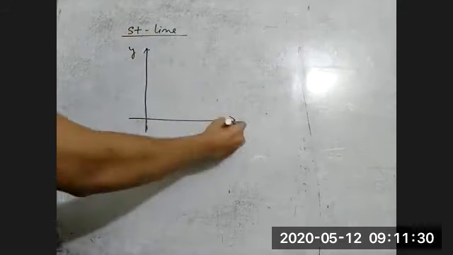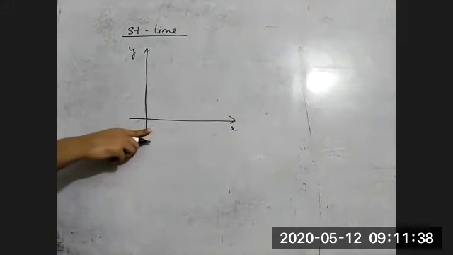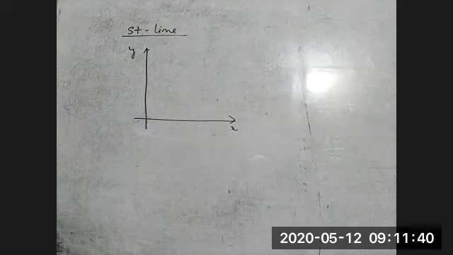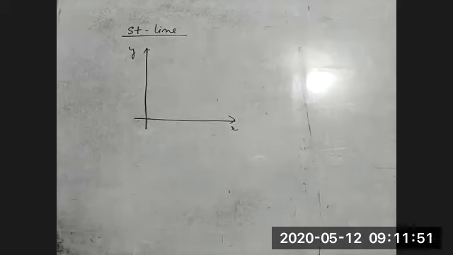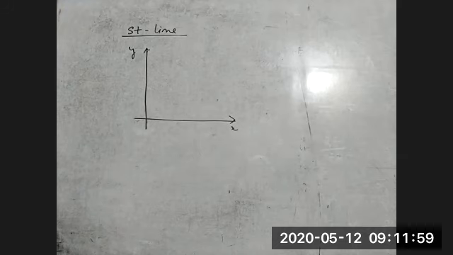Sir, can cot theta be used instead of tan theta? No. Here I'll tell you, because then you could use anything, sine, cos, anything. But here in a standard equation, that value of m is nothing but tan theta. So we have to take only tan theta, because the standard equation is y is equal to mx plus c. So according to the standard equation we have to do it. But you can also write in terms of sine theta, cos theta, cosec theta, you can write anything. But according to that, we have to take some other standard form. That will be very lengthy, so we always go with the easier equation.